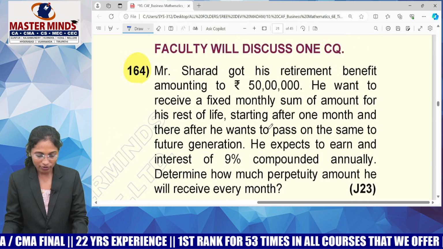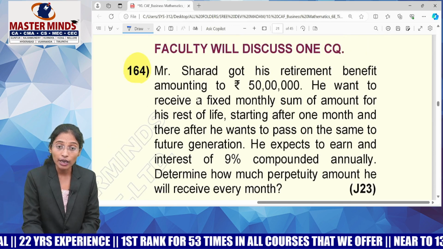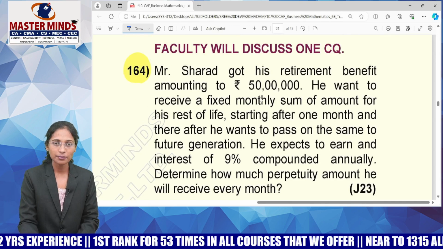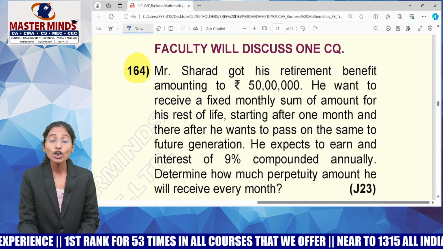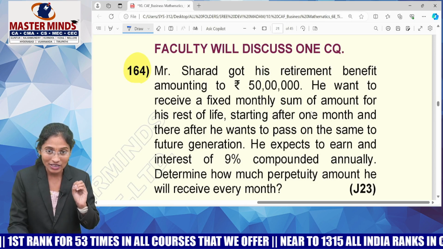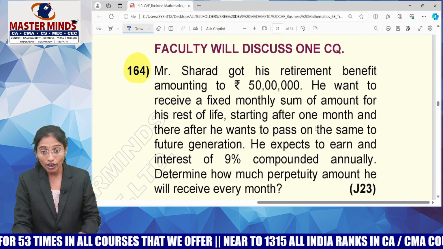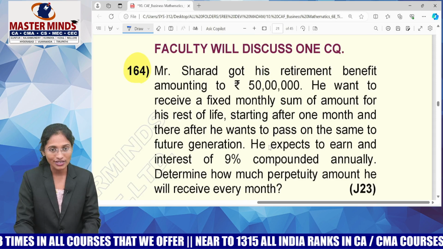Look at MCQ number 164. Mr. Sharath got his retirement benefit amounting to 50 lakhs. He wants to receive a fixed monthly sum for the rest of his life, after 1 month, and thereafter he wants to pass on the same to the future generations.